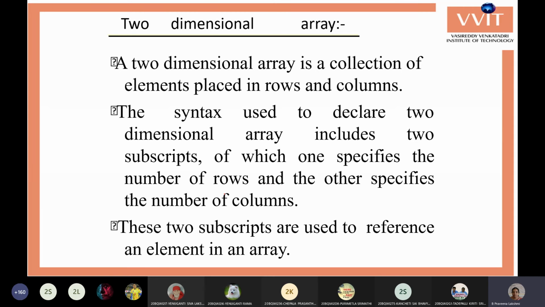Now we'll go through one small example of one-dimensional arrays, then we can go for two-dimensional arrays. We'll see some examples on one-dimensional arrays.